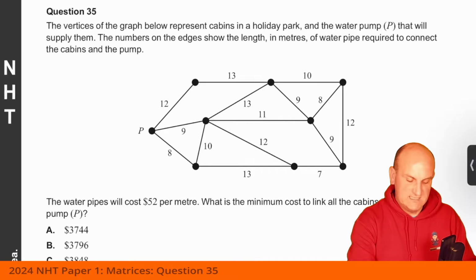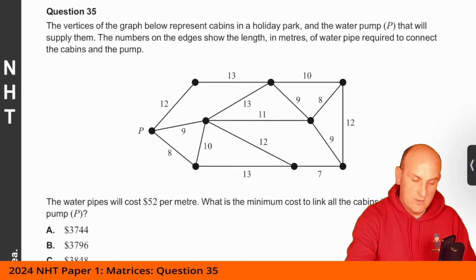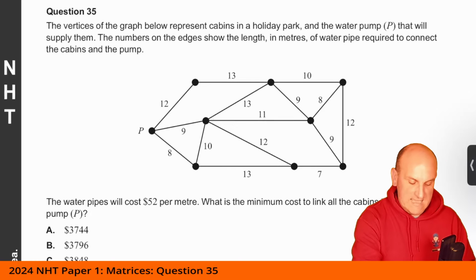Okay, the vertices of the graph below represent cabins in a holiday park and water pump P that will supply them.